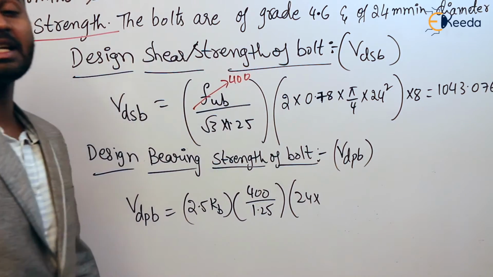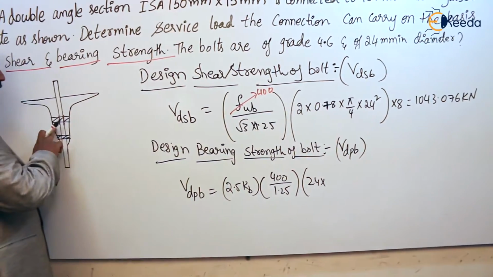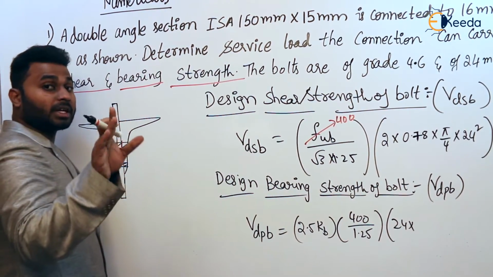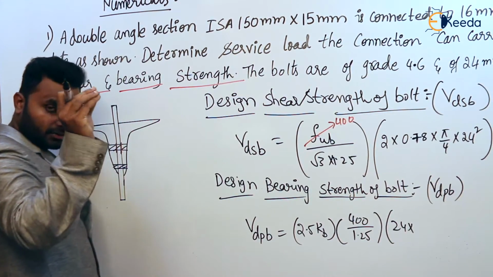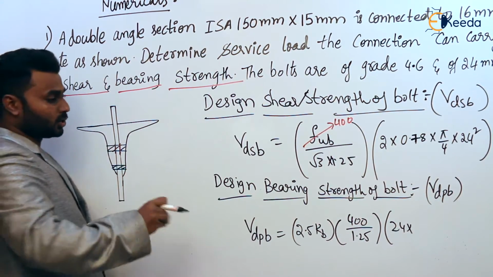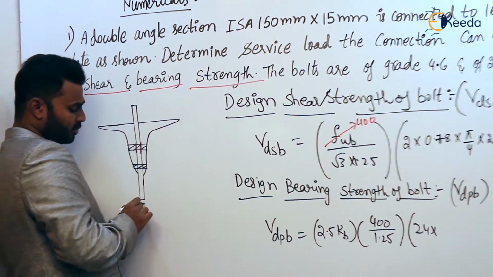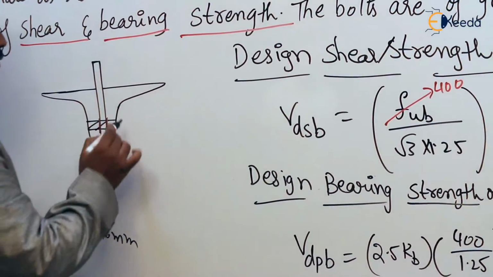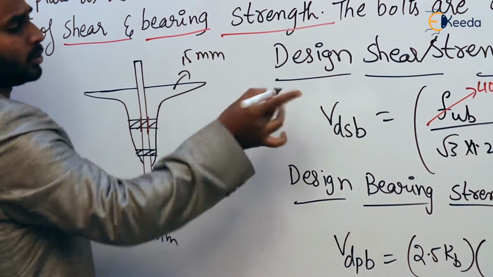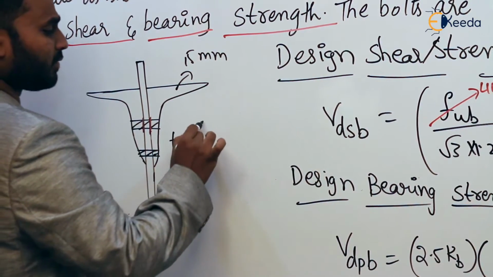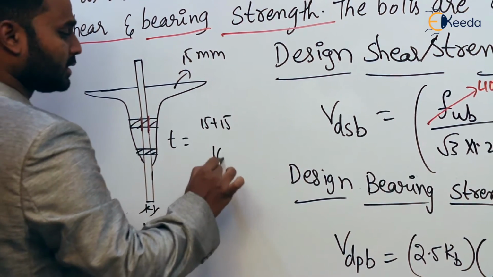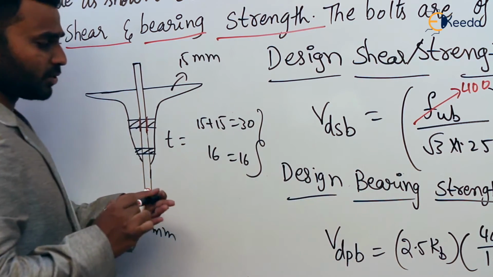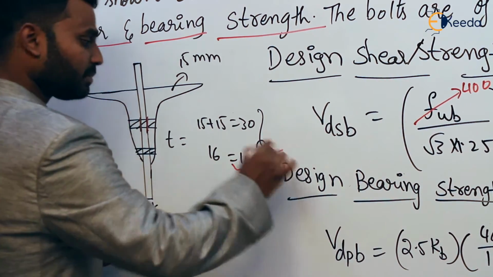So t. As I said, this is a double cover butt joint, so t is the minimum of the sum of the thickness of the cover plates and the thickness of the main member. Here the cover plate thickness is given in the question: 16 mm. These two have a thickness of 15 mm. So t is the minimum of 15 plus 15, and 16. So this is 30 and this is 16. Out of these two, whichever is minimum, we have to consider. 16 mm is minimum.